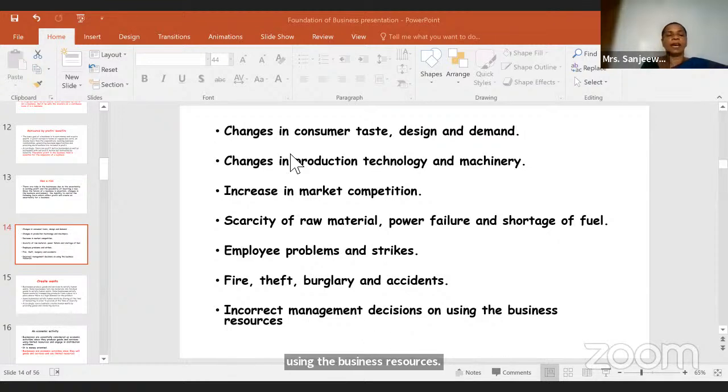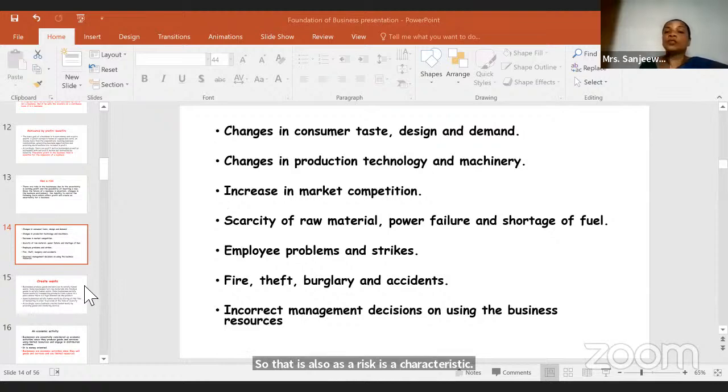So what are the other risks here? Changes in consumer taste, design, demand and culture. Changes in production technology and machinery, increase in market competition, scarcity of raw material, power failure and shortage of work. Then employee problems and strikes, fire, theft, burglary and accidents. Then incorrect management decisions on using the business resources. So these can be treated as risks. That is risk as a characteristic.